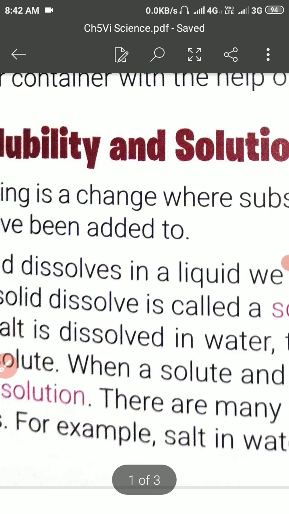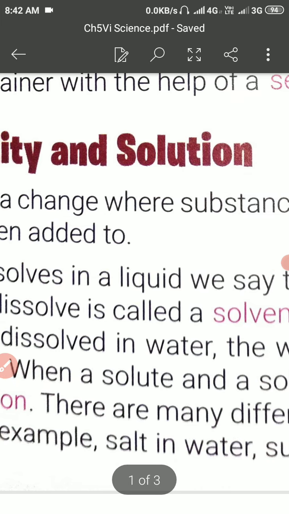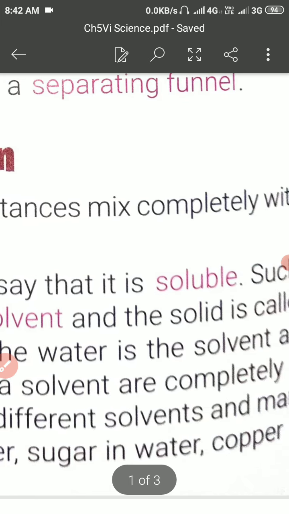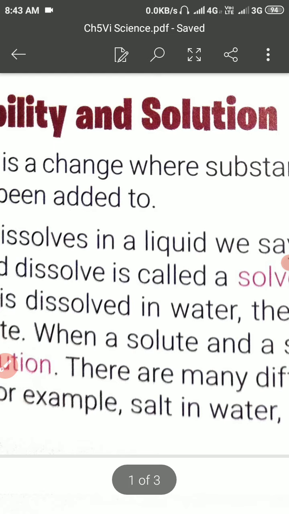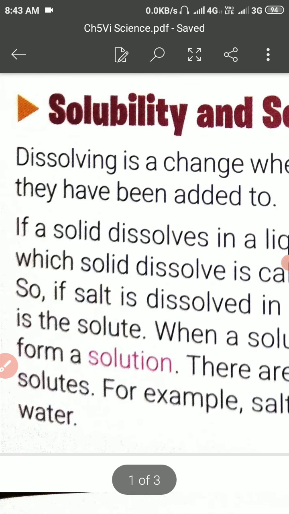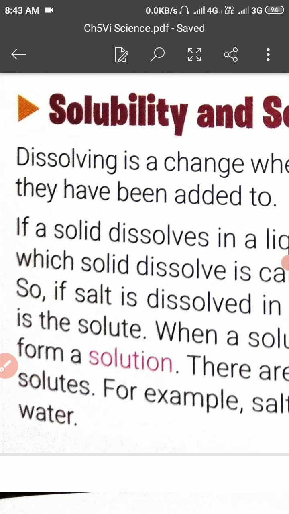This dissolving is a change where substances mix completely. So if a substance is soluble, it means that the solute, sugar, and the solvent, water. So there are two components, solute and solvent. Sugar will be the solute and water will be the solvent.